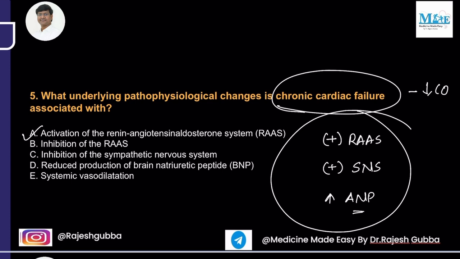So the answer will be the activation of the renin-angiotensin-aldosterone system. And these compensatory mechanisms try to increase the blood pressure of the individual, but in the long term, they will harm the heart. They will cause cardiac remodeling. So these compensatory mechanisms have to be inhibited in the long term. Next question.